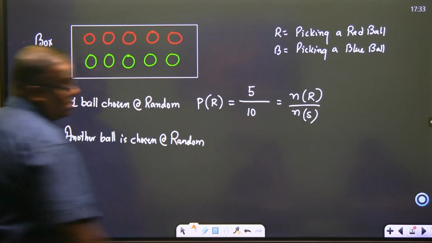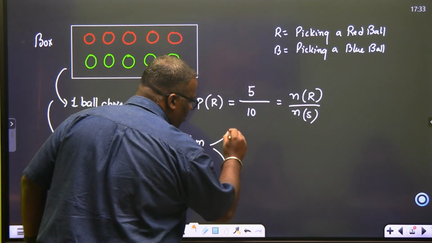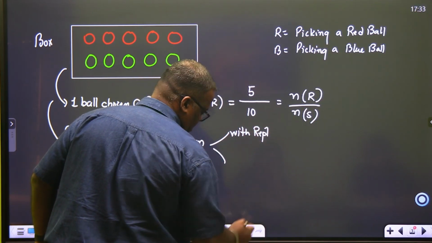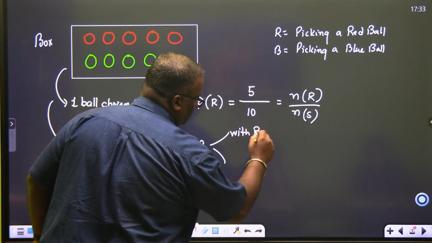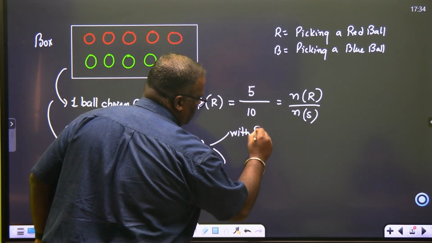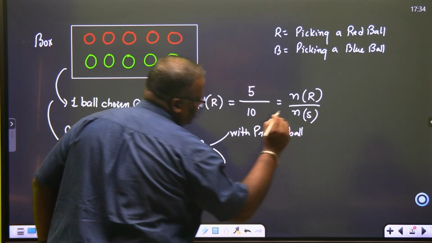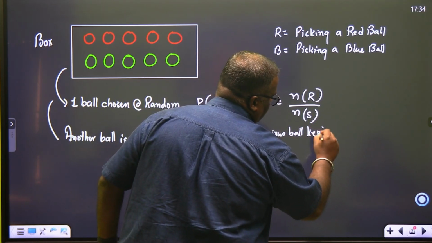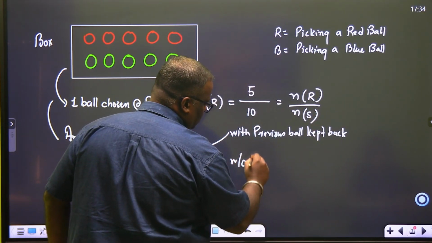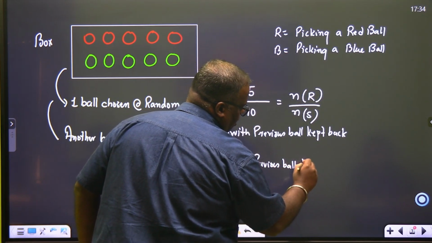Try to understand the point. Another ball is chosen at random. Here there can be two options now: with the previous ball kept back, and without the previous ball kept back.